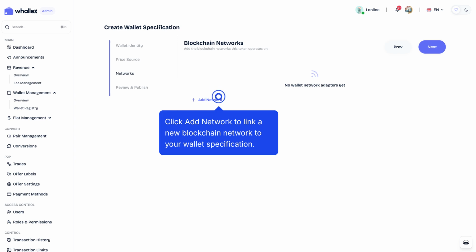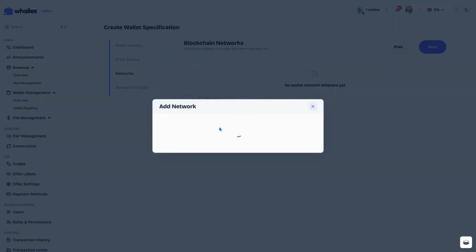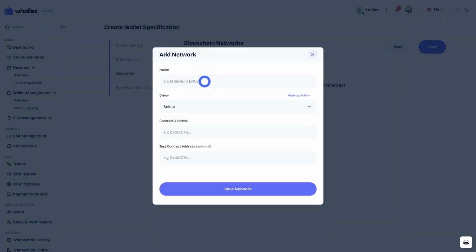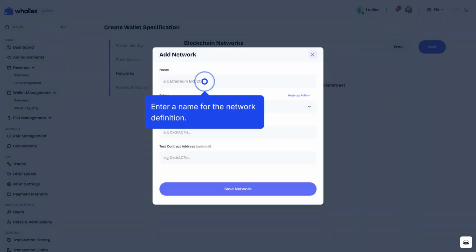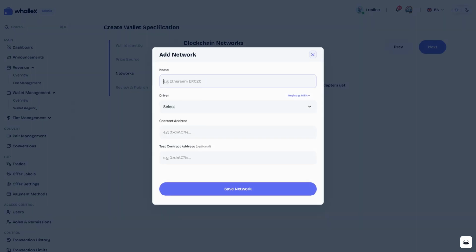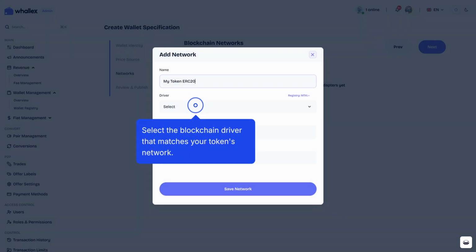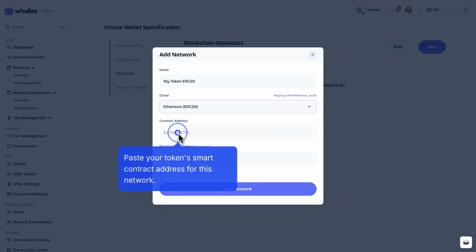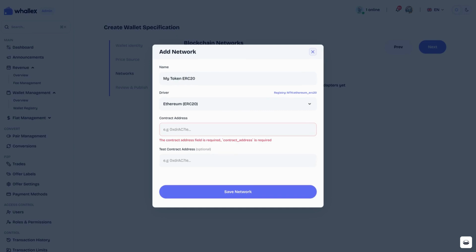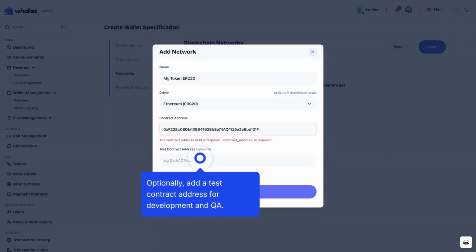Click Add Network to link a new blockchain network to your wallet specification. Enter a name for the network definition. Select the blockchain driver that matches your token's network. Paste your token's smart contract address for this network. Optionally, add a test contract address for development and QA.